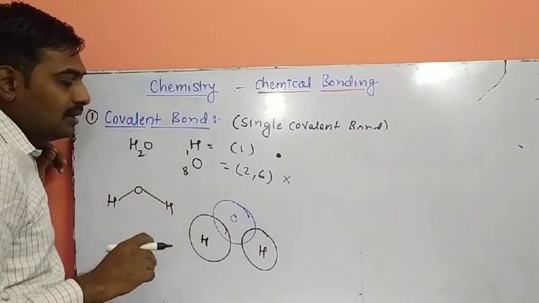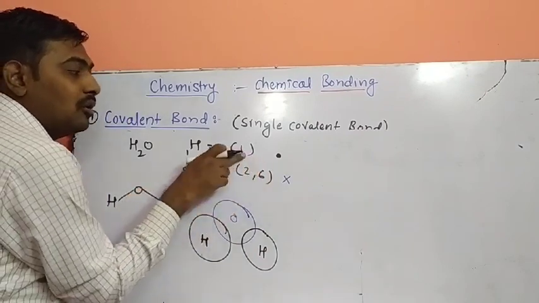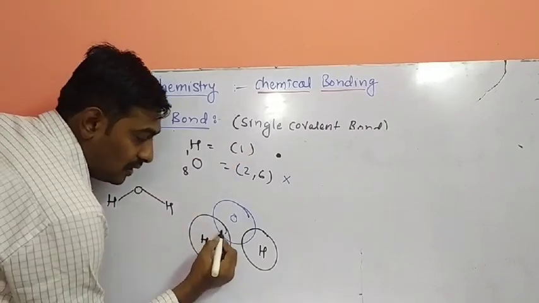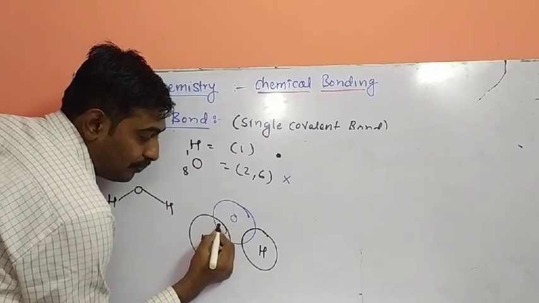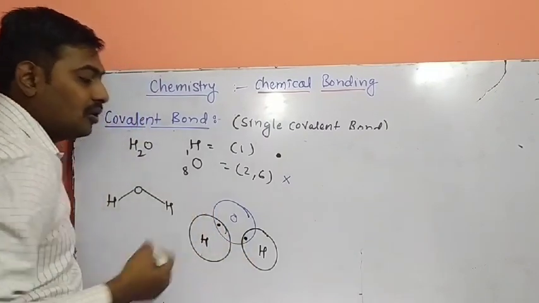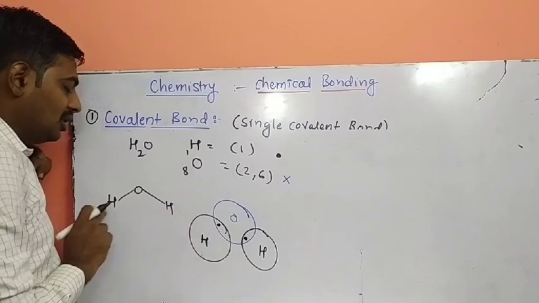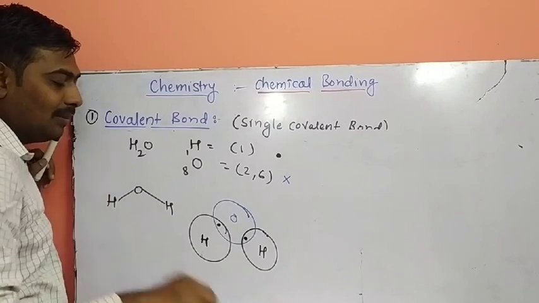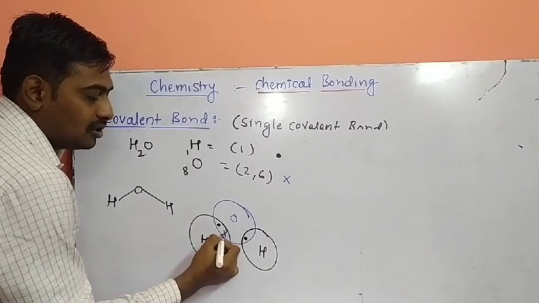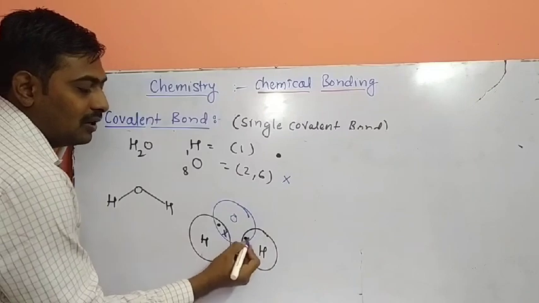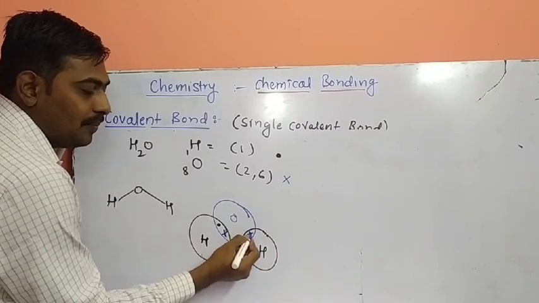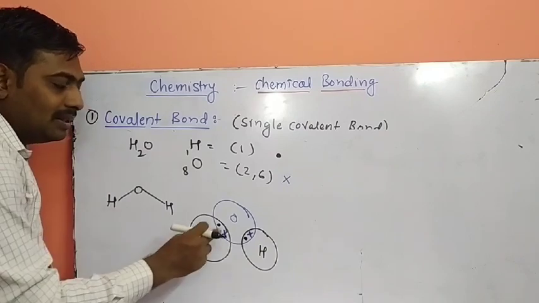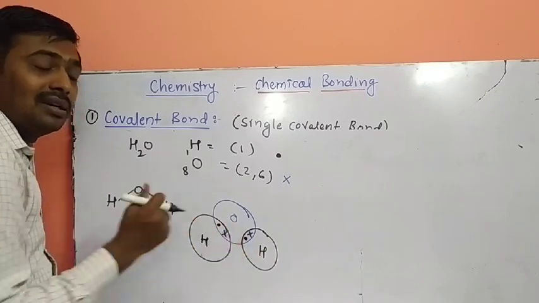So very simple. How many electrons do we have to draw for hydrogen? 1 electron for this hydrogen and 1 electron for this hydrogen. So 1 electron of hydrogen is denoted by dot. When hydrogen donates 1 electron to the oxygen atom, how many electrons does oxygen donate? At the same time, oxygen donates also 1 electron. So this is cross. And oxygen donates 1 electron to this hydrogen. Again the cross. How many electrons do we have to draw for hydrogen? Only 1, that is drawn. For this hydrogen only 1, that is drawn.